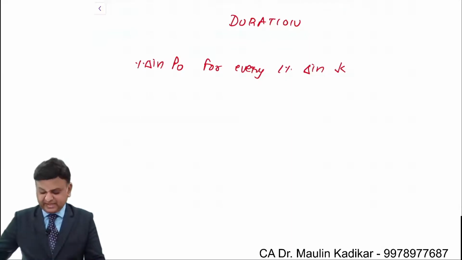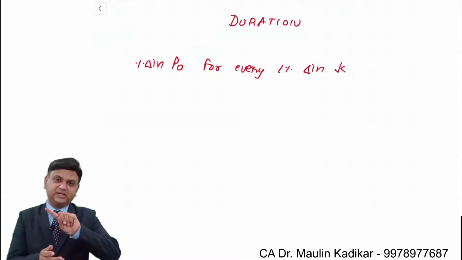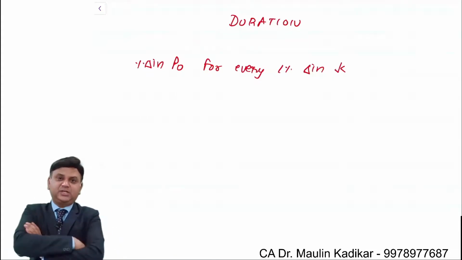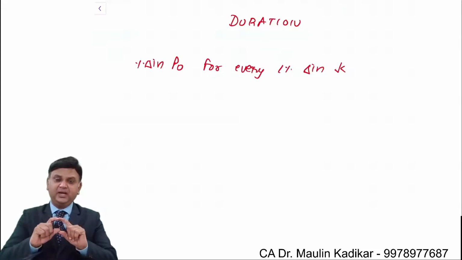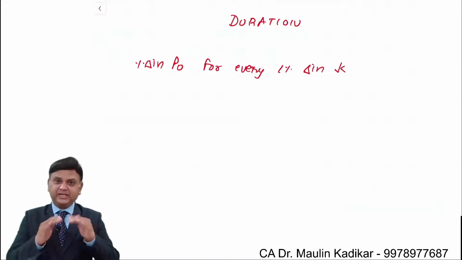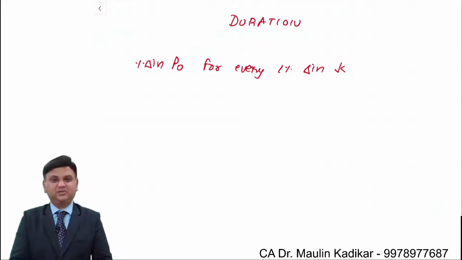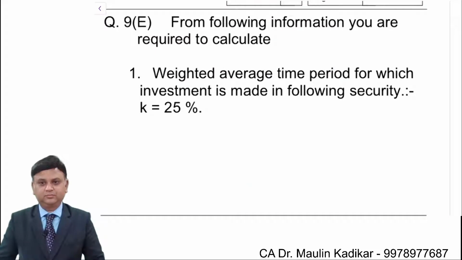So if the market capitalization rate changes, then at what rate will the price of the security change? That you will be able to measure by applying the concept of duration, or rather an extended version of duration which is given as modified duration, and that is what we are going to understand over here.